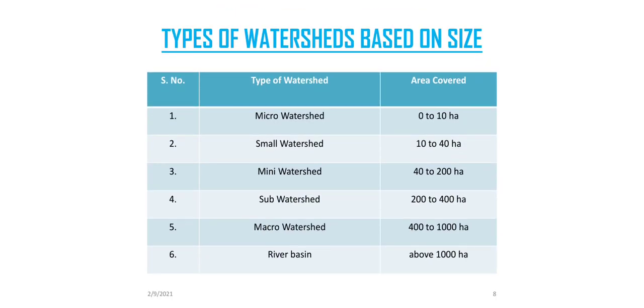Types of watershed based on size. They are classified in 6 categories: micro watershed, small watershed, mini watershed, sub watershed, macro watershed, and river basin.